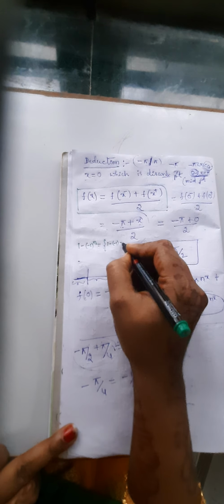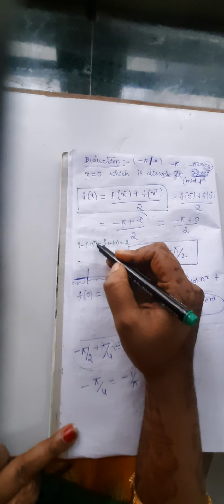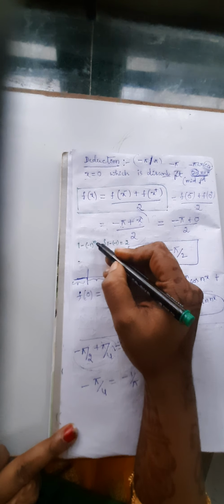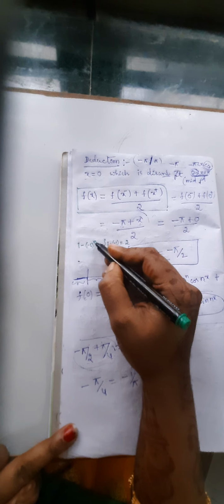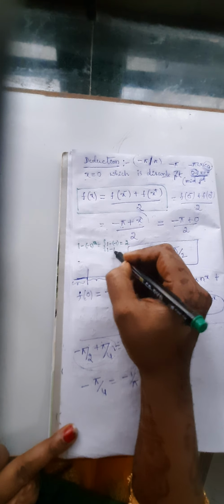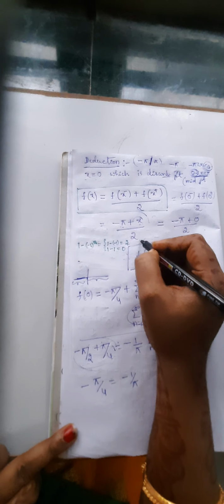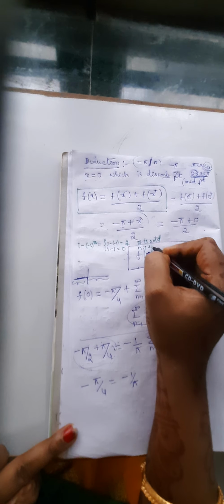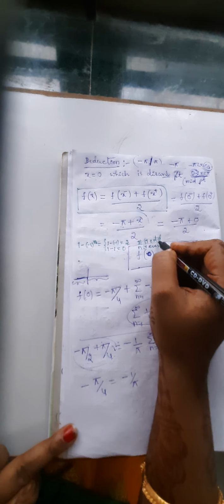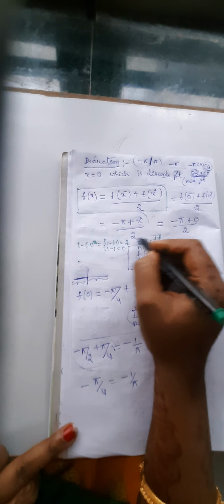What is 1 minus of minus 1? That is 2. Put n equal to 3. Minus 1 power 3 is minus, that is 1 plus 1 is 2. Put n equal to 2. That is 1 minus 1 is 0. So 2 for n is odd and 0 for n is even.